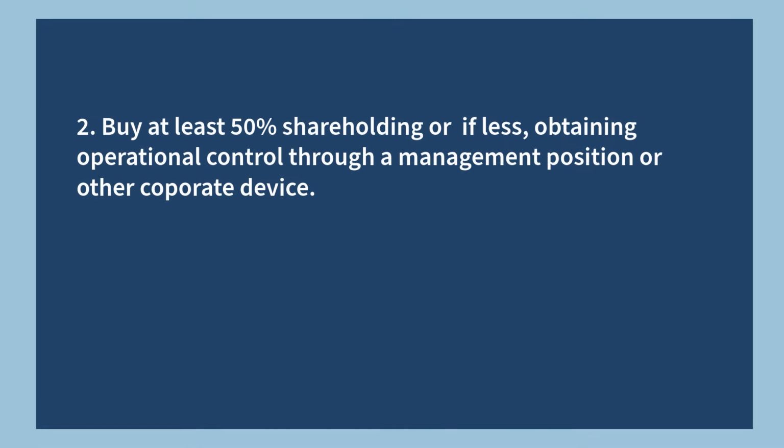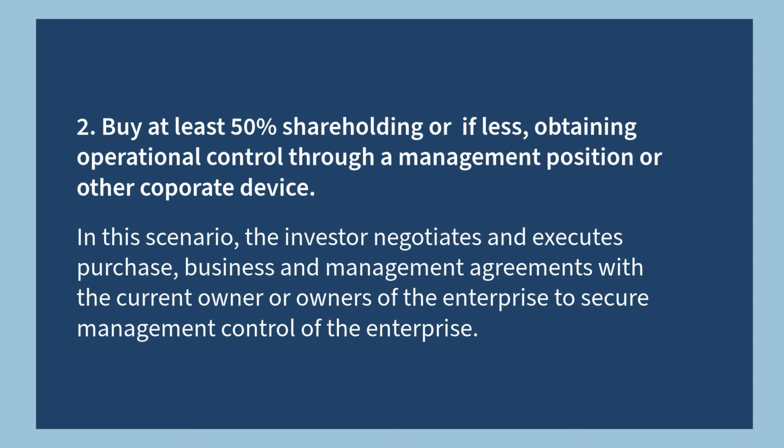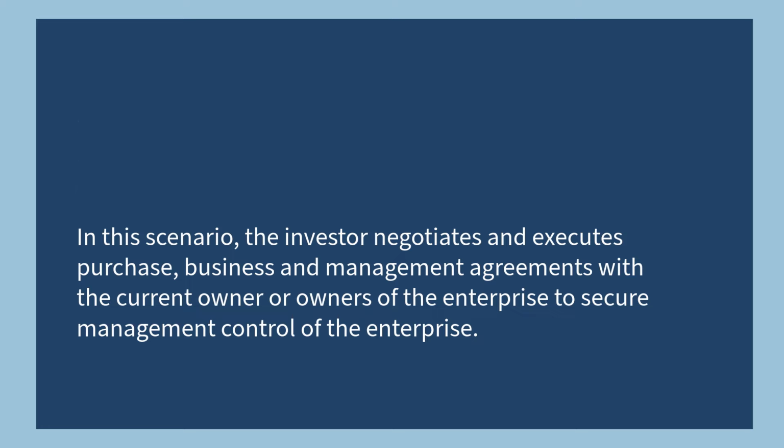On the other hand, the second option involves buying at least 50% shareholding, or if less, obtaining operational control through a management position or other corporate device. In this scenario, the investor negotiates and executes purchase, business, and management agreements with the current owner or owners of the enterprise to secure management control of the enterprise.